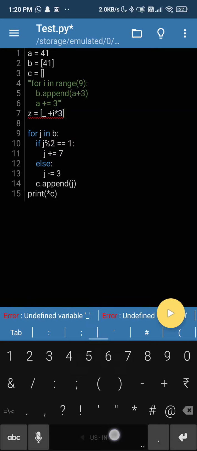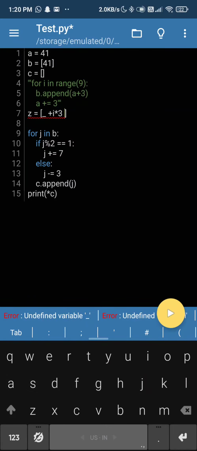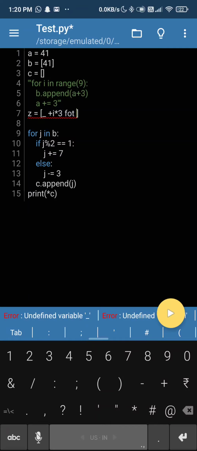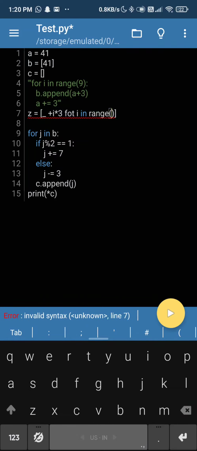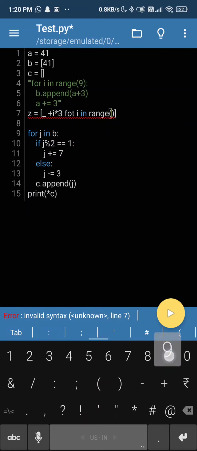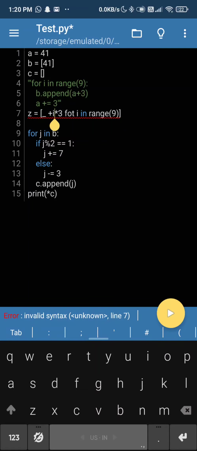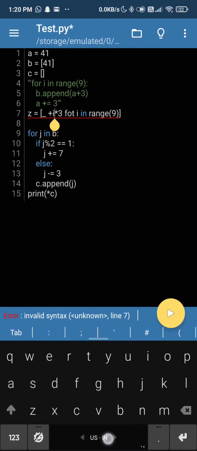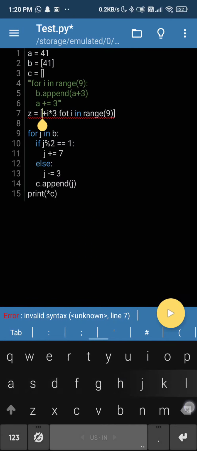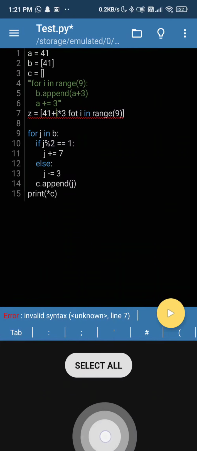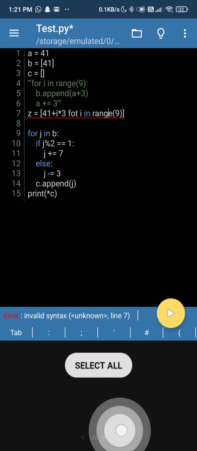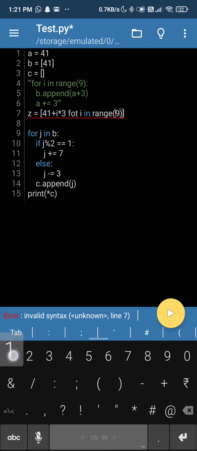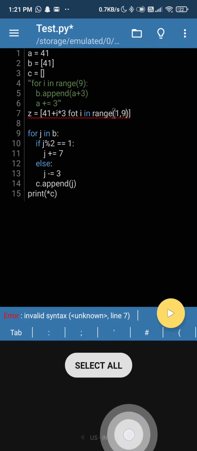For I in range, the same range 9, and let's do this as 41 plus, so we do not have to store 41, I into 3, and let's put it not 0, so we'll do 1 2 10.